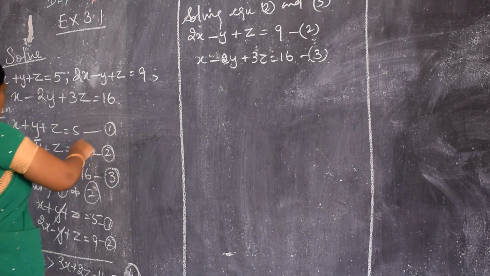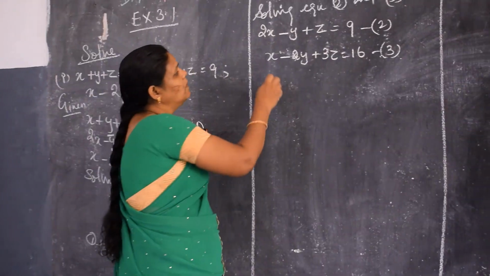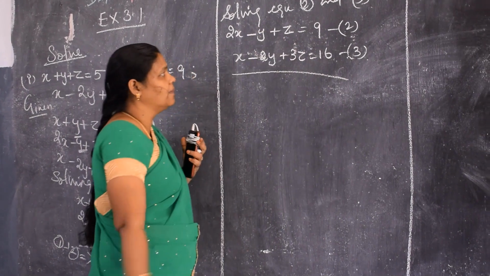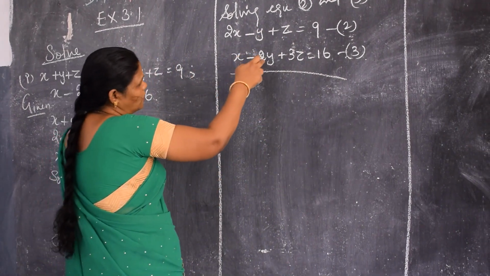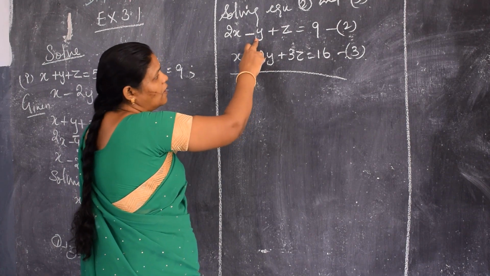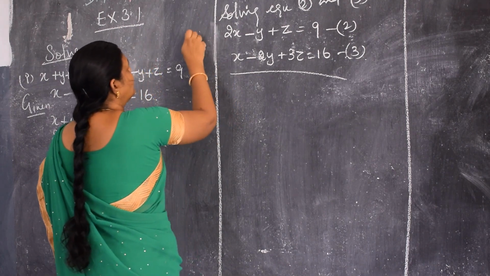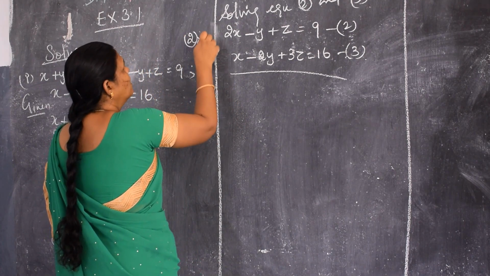Since in the first two equations I have eliminated y, here also I have to eliminate y only. Here you have 2y, the coefficient is 2, but here the coefficient is 1. So you have to make it 2. So let me multiply this equation 2 by 2.